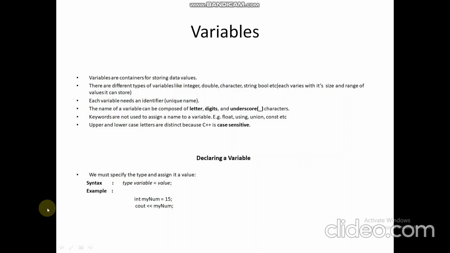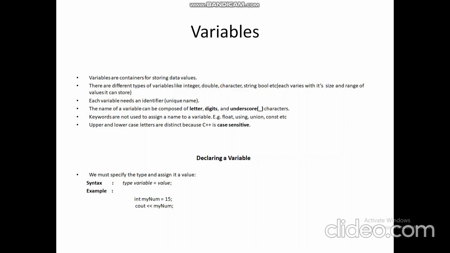So let's see how it is declared here. We must specify the type and assign it a value. Specifying the type means, here we have seen the basic types of variables like integer, double, and character. Integer will take a number, double will have a number but it can also have a fractional value.